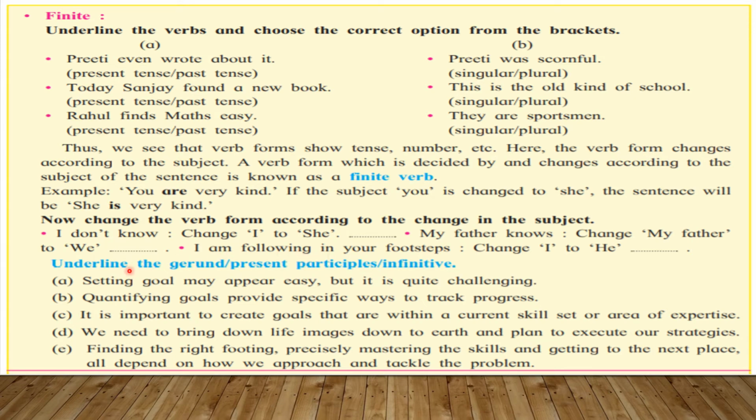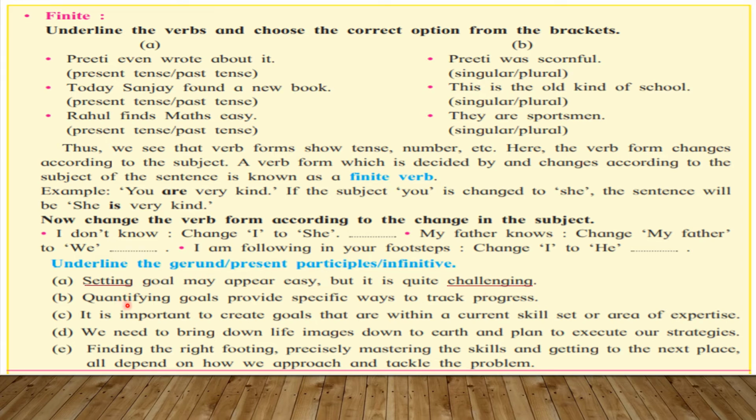Now underline the gerund, present participle and infinitive. Here we have some sentences and we have to underline as per our understanding. Setting goals may appear easy but it is quite challenging. यहाँ पे आप क्या देख रहे हो, setting, it is our gerund, so we have to underline it. Same as here, challenging, it is participle form of the verb. So we have to underline it and we have to write also what is it.